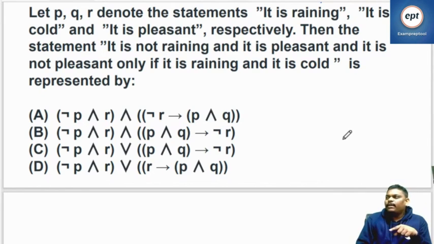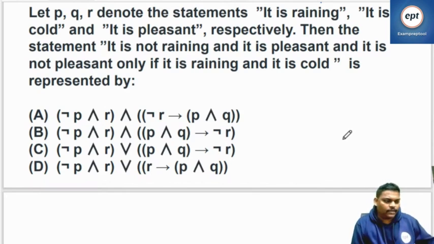A implies B is a tautology. A implies B is a tautology. It doesn't mean that A is equal to A implies B. A implies B is a tautology. It doesn't mean that A implies B is equal to B. So be careful. If A double implies B is equal to tautology, then definitely they both are equal. Yeah, concentrate here.